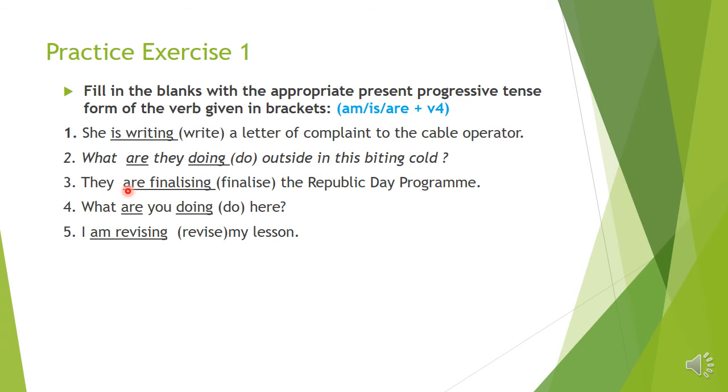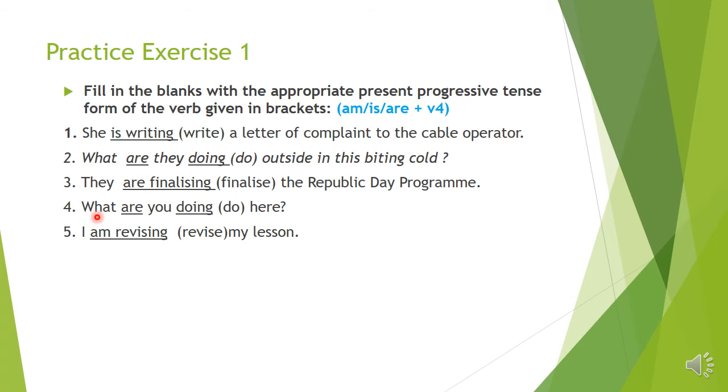Number 3, they dash the Republic Day program. Bracket word is finalize. So the three options are, children: am finalizing, is finalizing, are finalizing. Okay, v4 of finalize is finalizing. So here the subject is they. So with they, what will match with they? They are. So we have to use they are finalizing the Republic Day program.